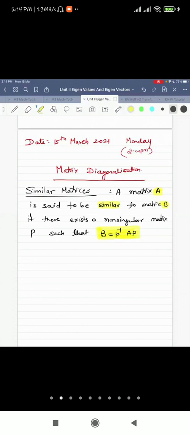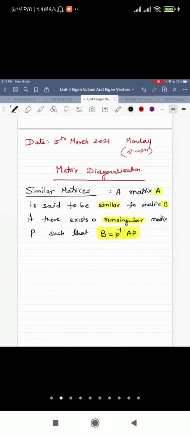Since you are multiplying by P inverse from the left-hand side, this matrix P should be non-singular, right? Now, they are similar means what? One property we can definitely discuss here: if two matrices A and B are similar, then they have the same eigenvalues.